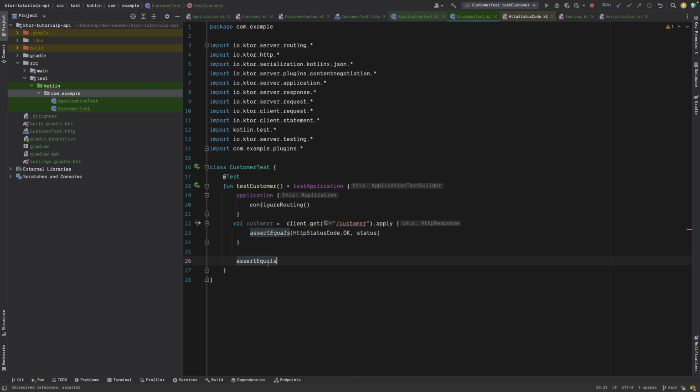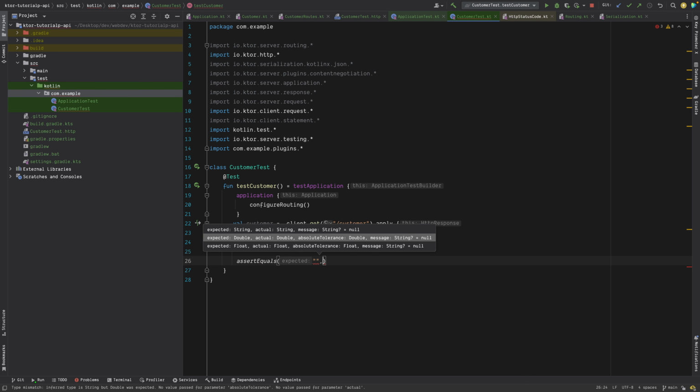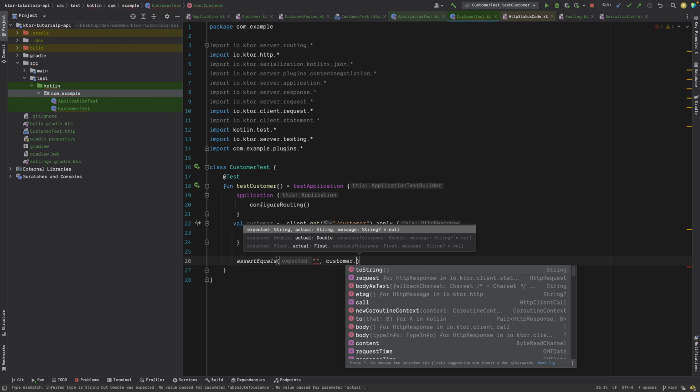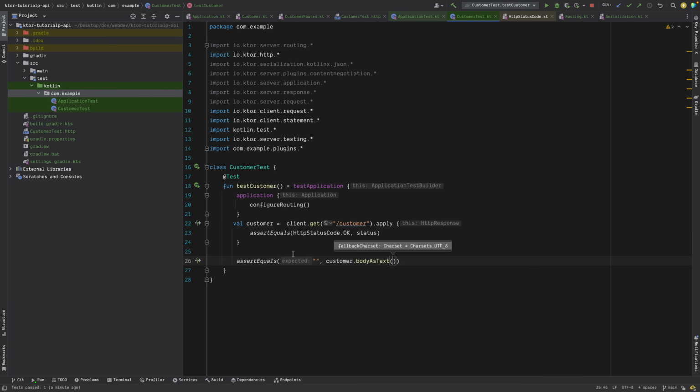Yeah, and then you can check what kind of data you got, right? And then you can check with the customer.bodyAsText and all this. So here you can paste the data and check it. All these kinds of things you can do. So this is how you test APIs basically.